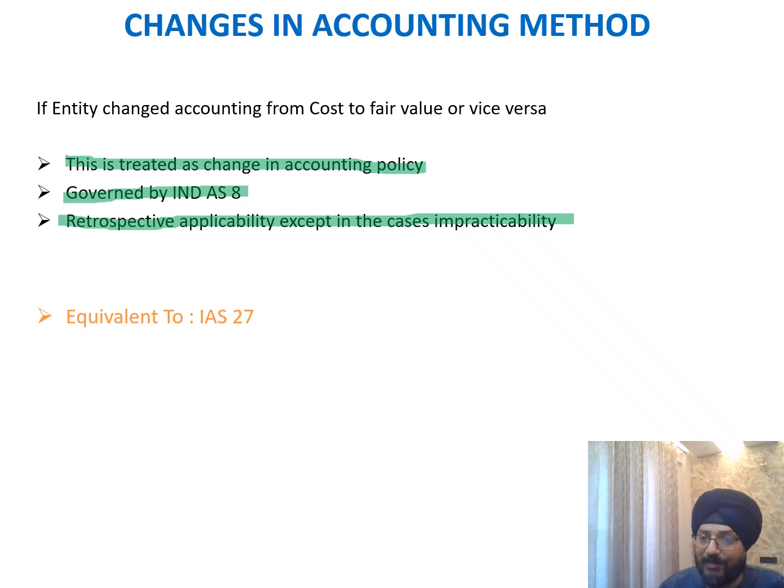So all the concepts of Ind AS 8, which require retrospective presentation, have to be showcased for those changes in the financial statements, and necessary disclosures are also required. And this is absolutely in line with IAS 27. So we'll move to the next slide then.